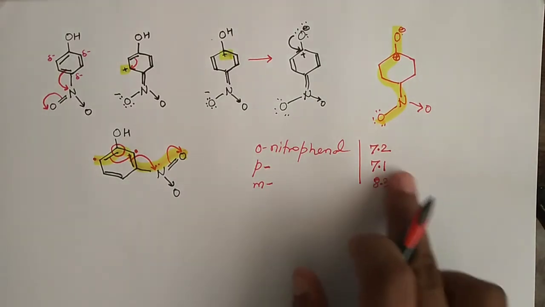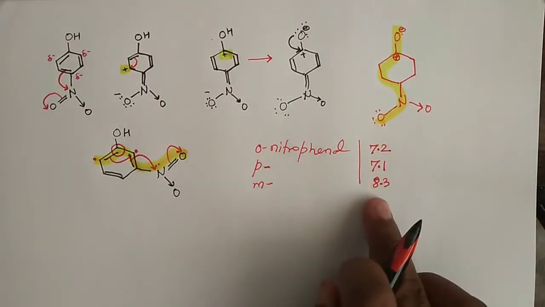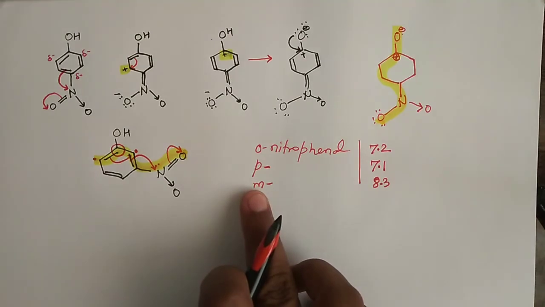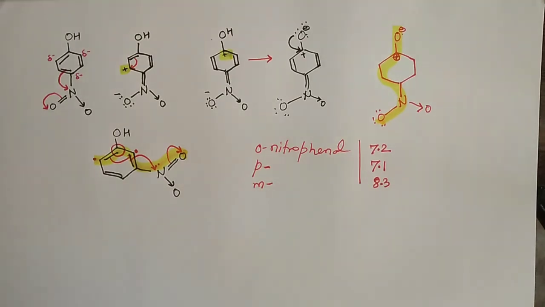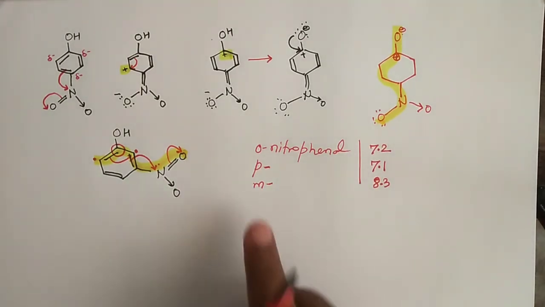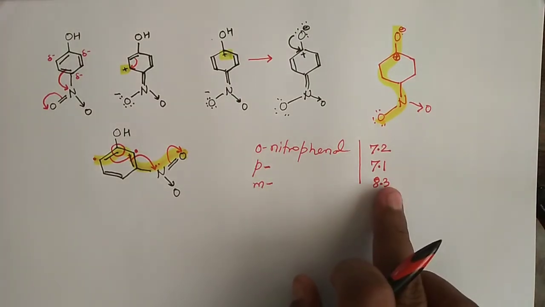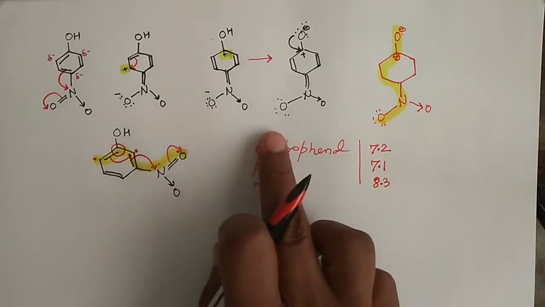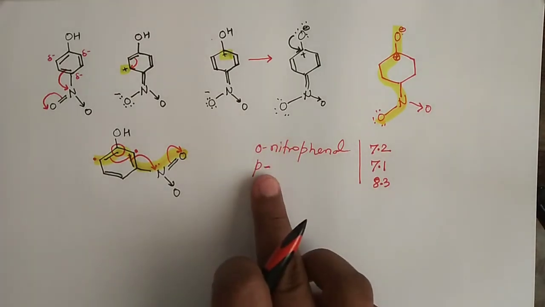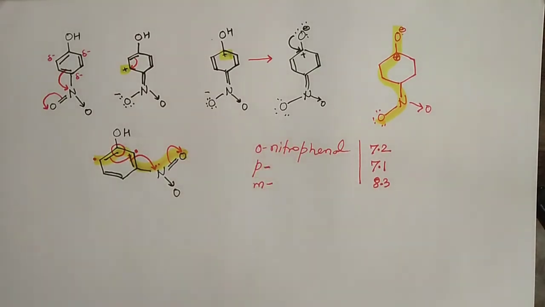And we know that the higher the value of pKa, the lower the acidic character. That means in the case of phenols, meta-nitrophenol will be less acidic than ortho, and ortho will be less acidic than para-nitrophenol, right?